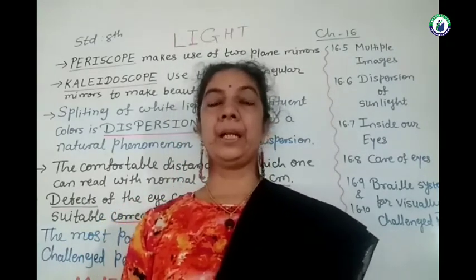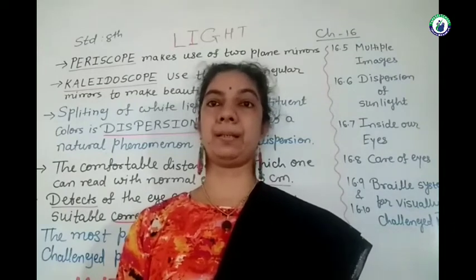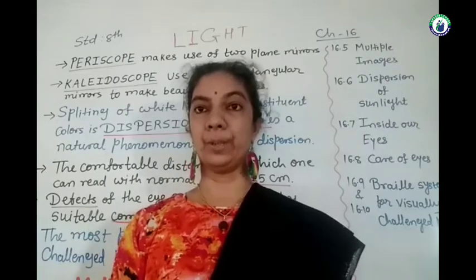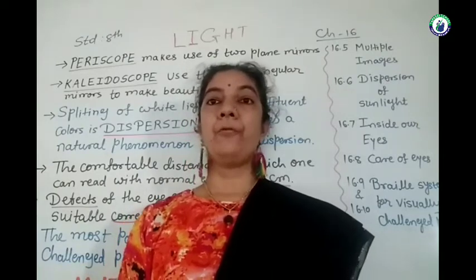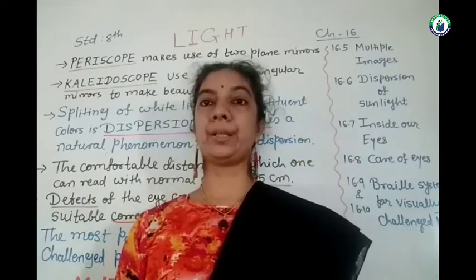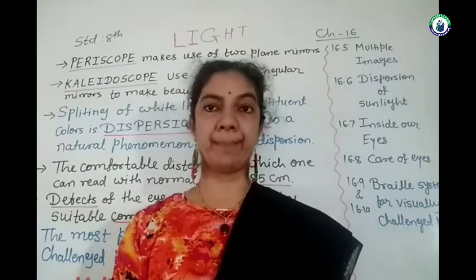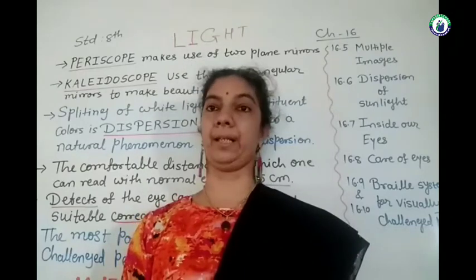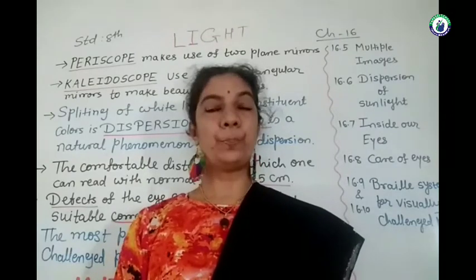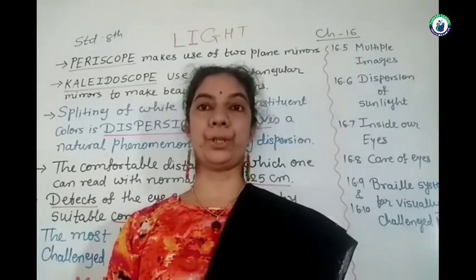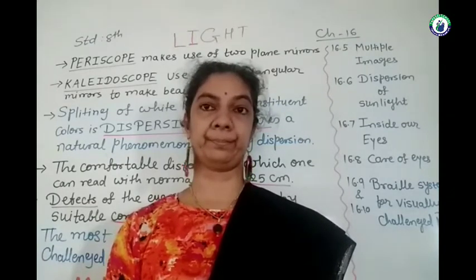But in many cases, we see defects of the human eye. Few persons are not able to read things which are near to them, or they are not able to see nearby objects clearly. Few people are not able to see distant objects.